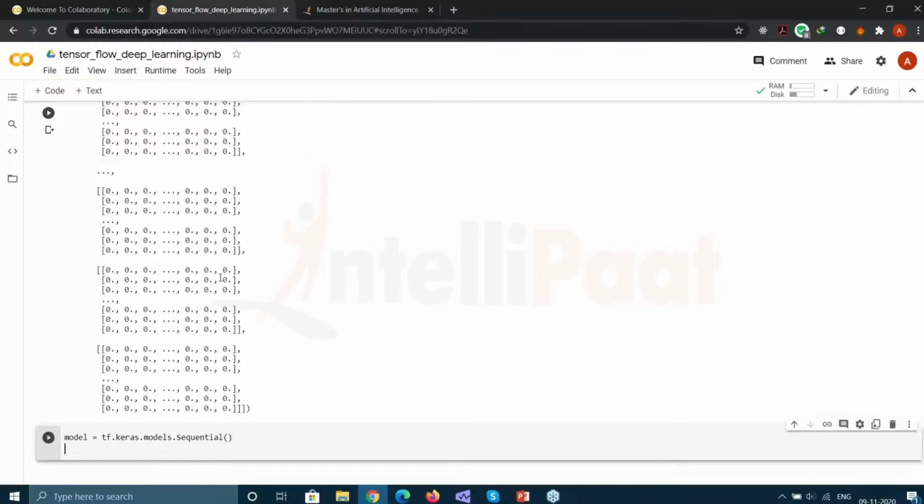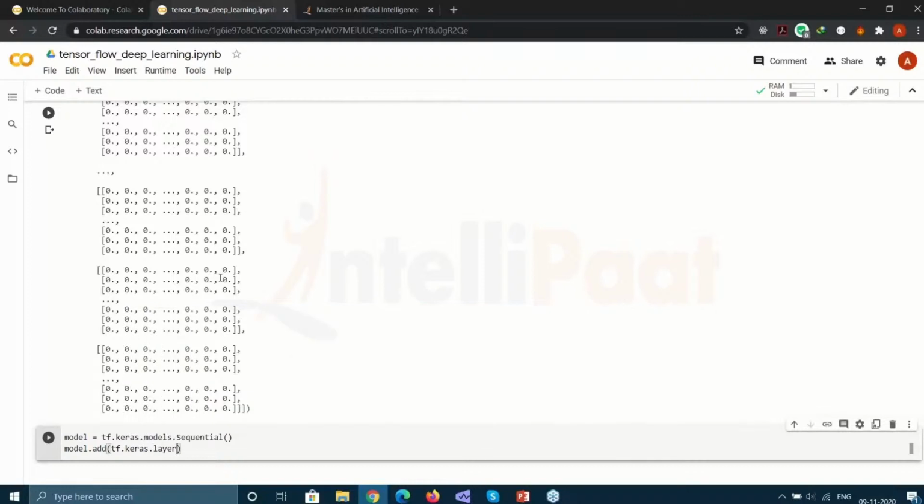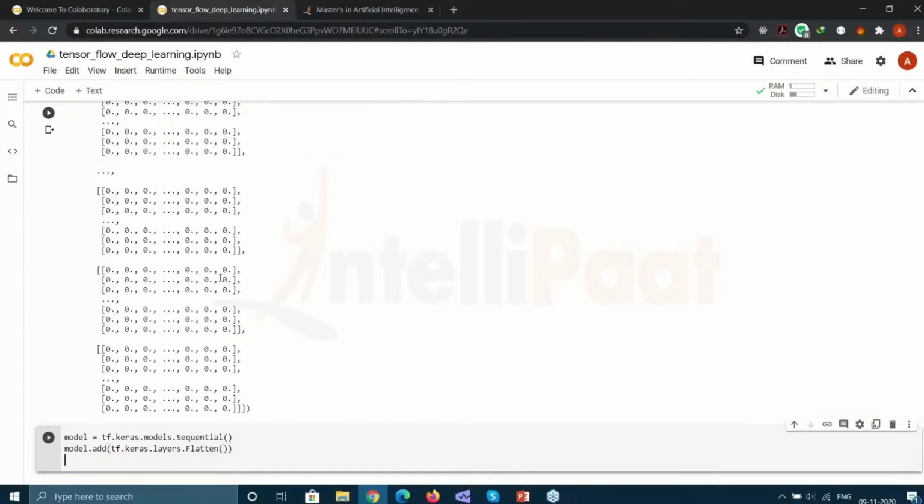Now comes time to add layers to our model. As I told you, there are many hidden layers to our model. This is going to be one of those. So I want to add a flattening layer. tf dot keras dot layers dot flatten, and inside the flatten I have to new it up.